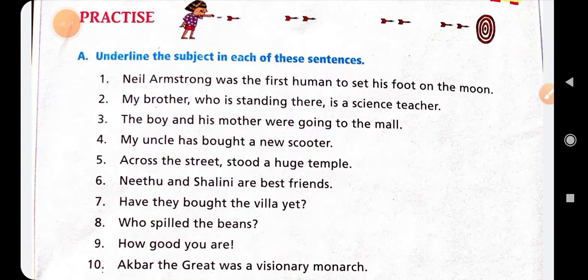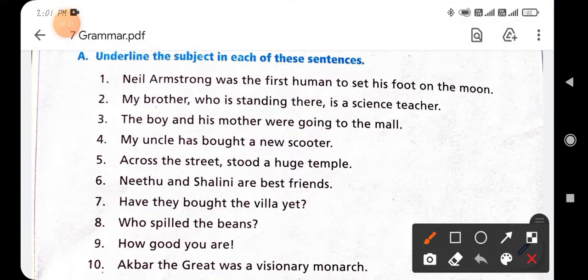Underline the subject in each of these sentences. I will teach you in a video which part of the sentence is the subject. You can see the first part of the sentence, Neil Armstrong, that is the noun word, so it will be the subject. Underline Neil Armstrong. Next: my brother who is standing there is a science teacher. You will underline my brother who is standing there. It is the subject of the sentence.